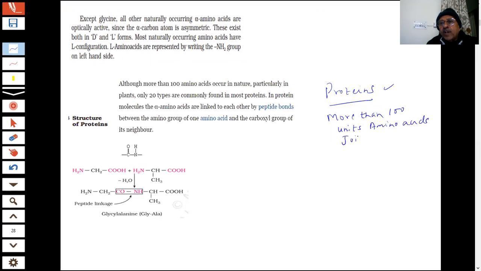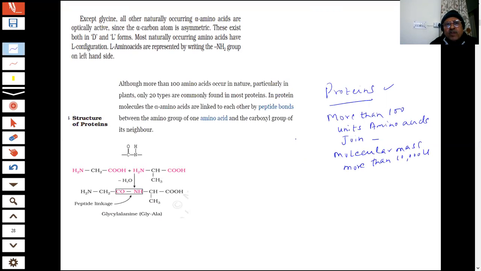They will join with each other, and then what will happen? With more than 100 amino acids, the molecular mass will become more than 10,000 u. So this is what we mean by a protein. Now the question is how they will join. That is an important point, students.